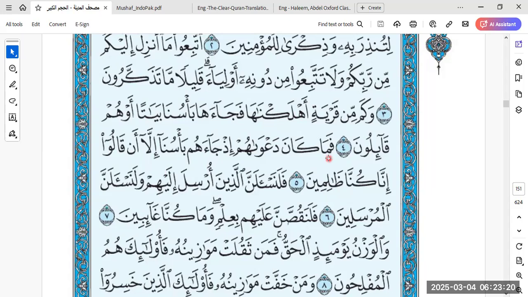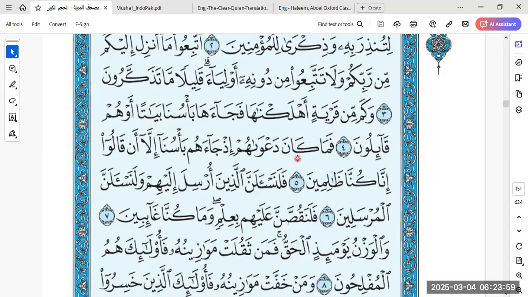So fa ma kana da'wahum. Whenever we come across kana, we know that we have to look for what? We have to look for ismu kana and khabaru kana. Always look for that. And even when there is an inna coming, look for ism inna and khabaru inna, and then it's going to come naturally to you, right? Put an extra effort to find it yourself. Where is the ism kana and where is the khabar kana? If it's inna coming, where is the ism inna, where is khabar inna? Then later on, you will not have to put any extra effort on it. It will come naturally to you.